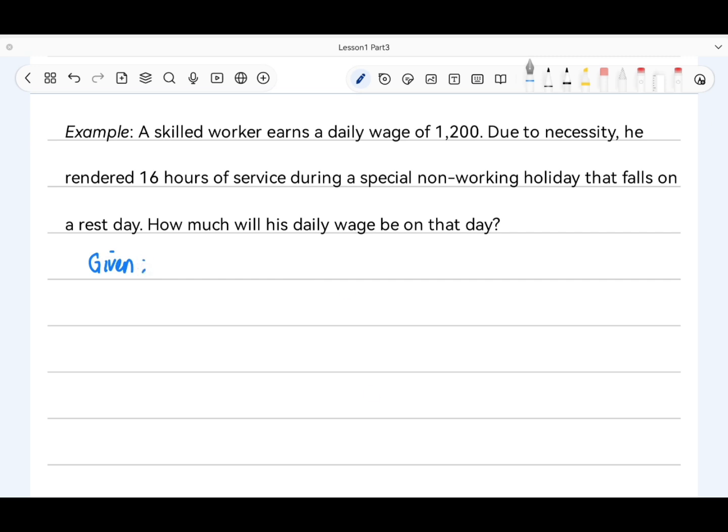So, the given are his daily wage, which is 1,200.